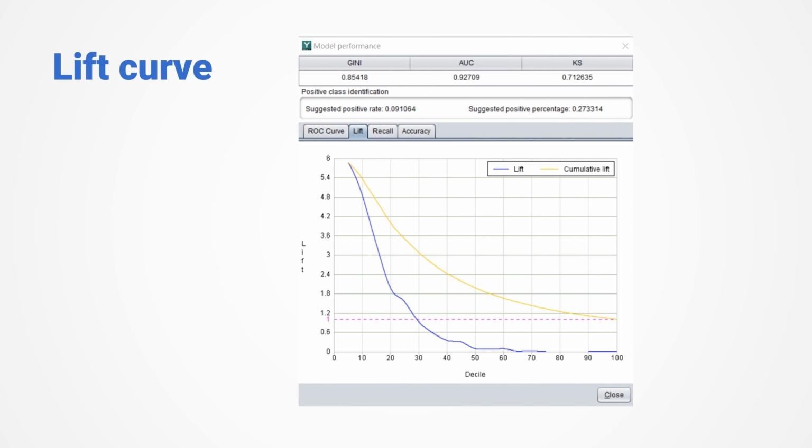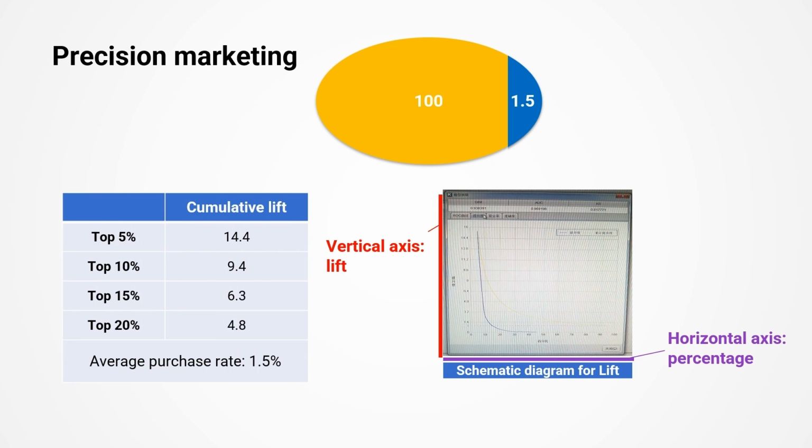In addition to using numerical indicators to evaluate model performance, some graphics can be used to evaluate performance, such as the lift curve. The lift curve indicates how many times the performance will be improved after using a model, that is, the lift. In a telemarketing scenario for a certain product, there are 1 million potential customers, and the average purchase rate is 1.5%. This means that if 100 customers are randomly selected, an average of 1.5 people will buy the product. Now we use Y-model to build a model to do a marketing prediction on the product, and the lift curve is shown in the figure.